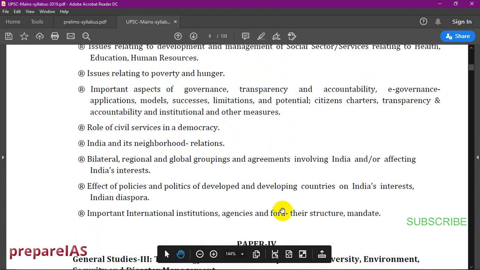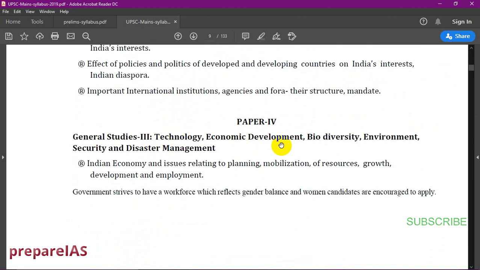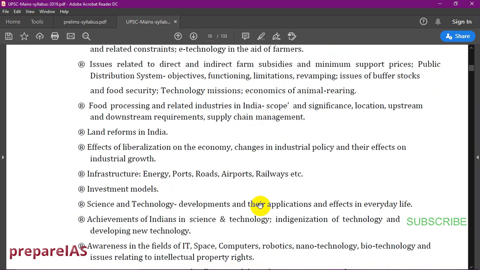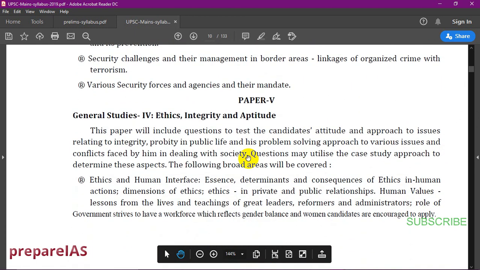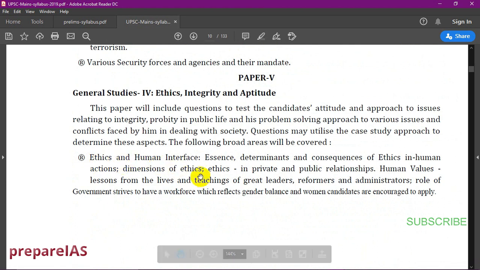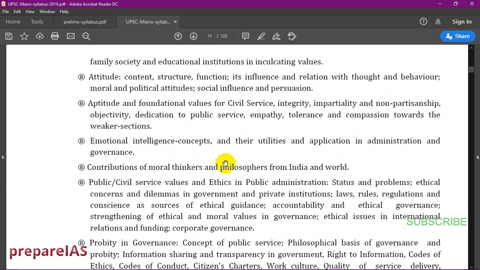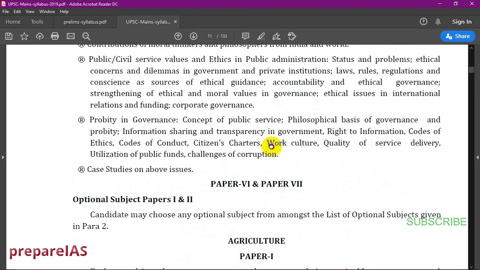And this is GS3: technology, economic development, biodiversity, environment, security and disaster management. And paper 4, as I already mentioned, is ethics and integrity, and you'll have ethics and human interface, attitude, and other moral values. So civil services values and all those things.